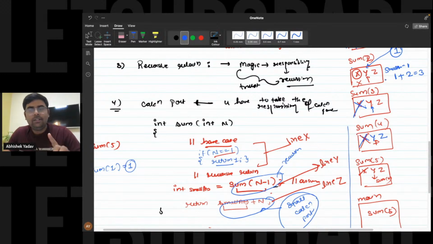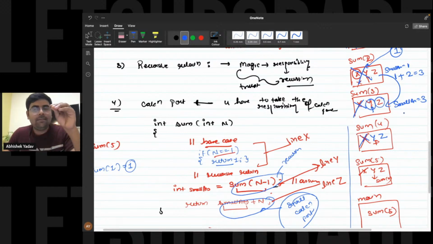So here, when you are encountering a return keyword, two things will happen again. That is, you will destroy the current stack frame and you will return the value to the previous function call, that is here. In the world of sum of 3, at line number y, you are receiving the value 3 inside small answer. And after executing line number y, you will move to line number z. At line number z, what we are doing, guys, we are adding small answer with n.